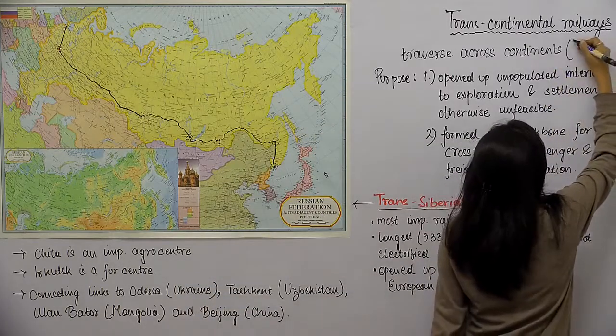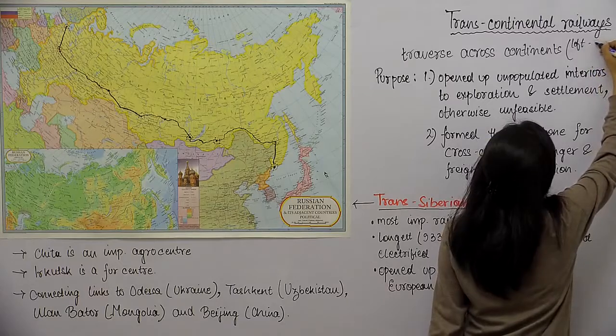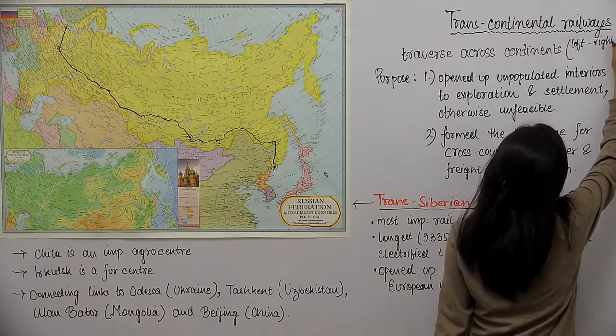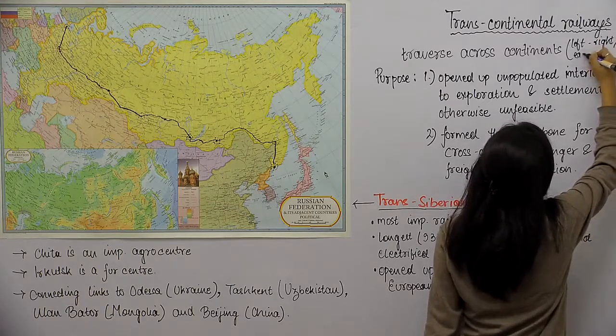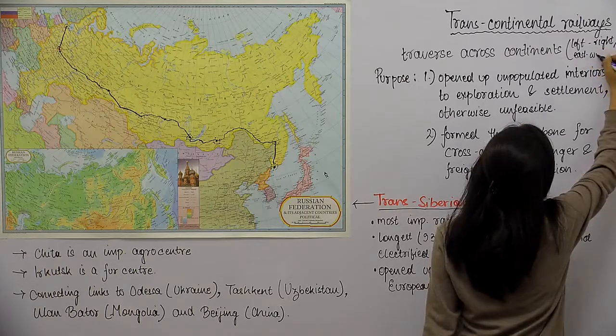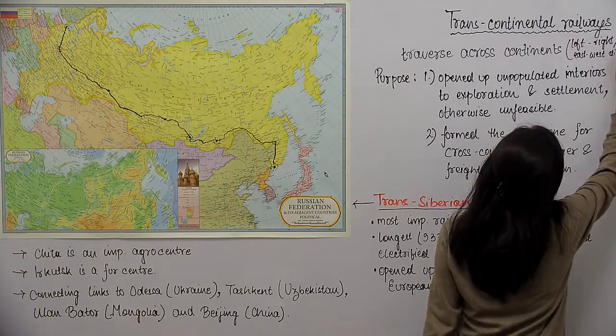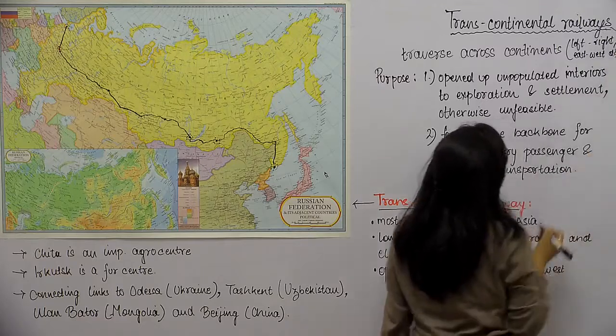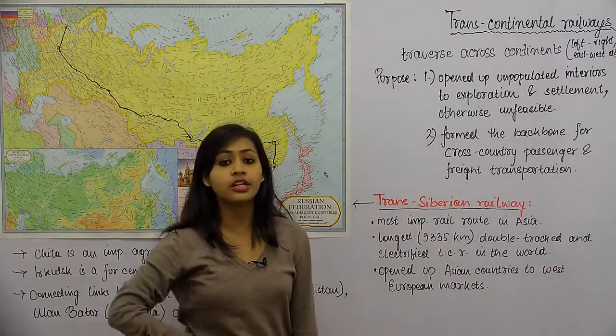So easier to remember would be the left right or the east-west distance, right? So this is the first thing about the transcontinental railways.